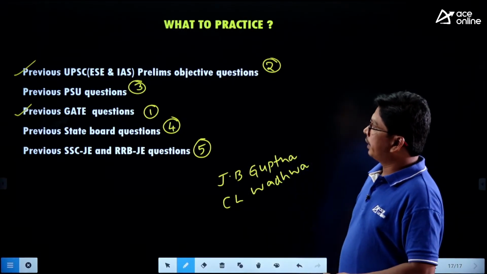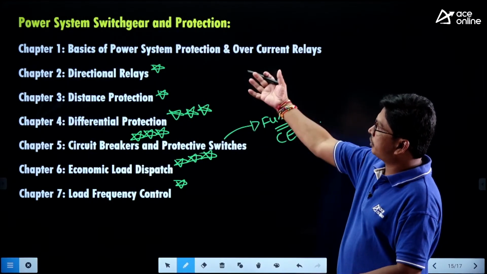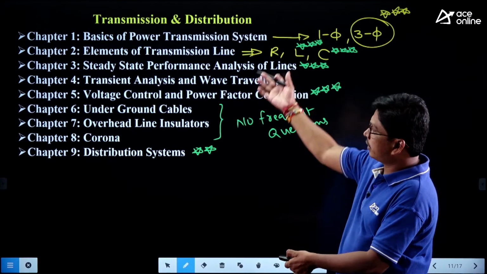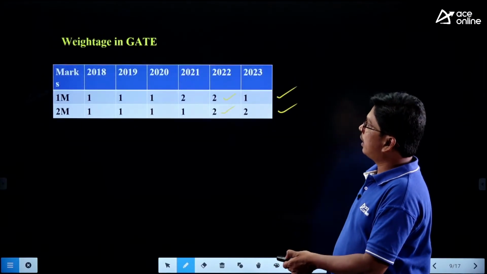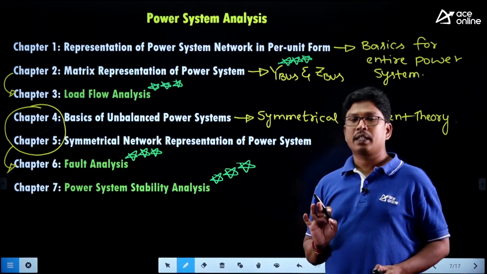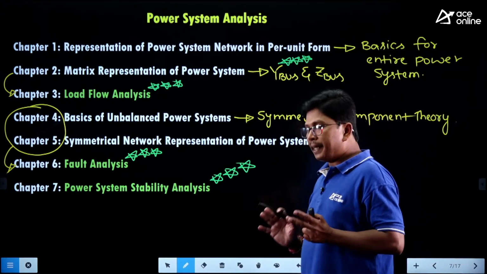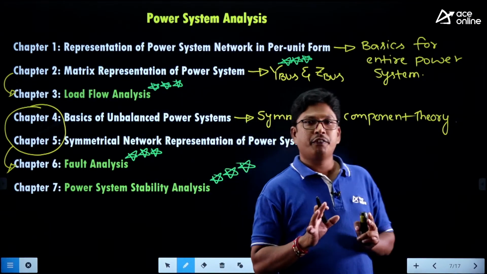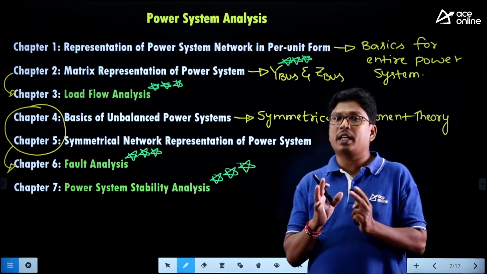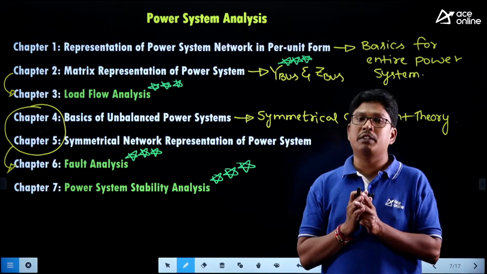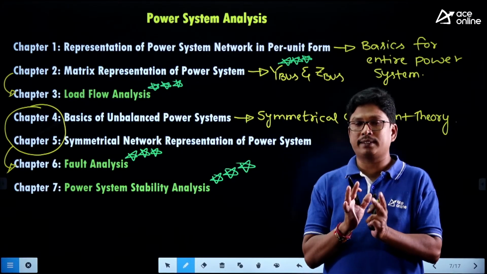So these are the areas you have to concentrate on in case of power system protection, and these are the areas you have to concentrate on in transmission and distribution, and these are the areas you have to concentrate on in power system analysis. Clear, right? So for completing power systems only, we need at least 150 hours. Whenever we are teaching, we need at least 150 hours minimum, we are saying.